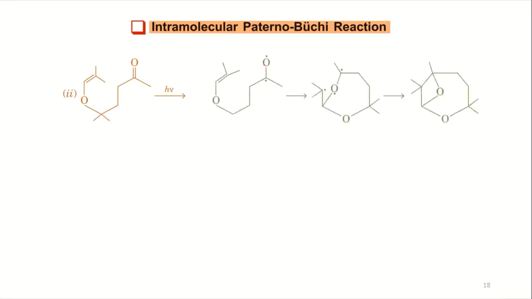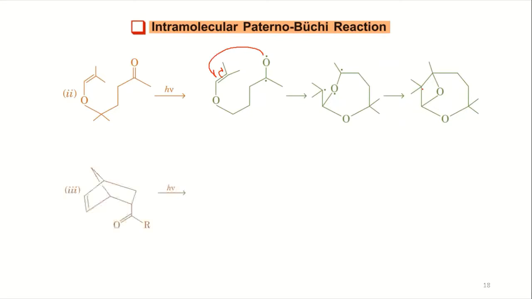Okay. Similarly, this is a bit different type, but anyway, you have a molecule having keto and alkene, both are there, so it will undergo the Paternò–Büchi reaction, and you have biradical formation here. This oxygen is reacting with this center, producing the more stable radical, this one, and then you have the connection between these two radicals.